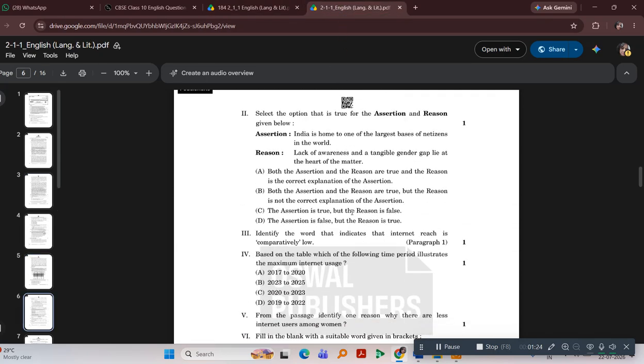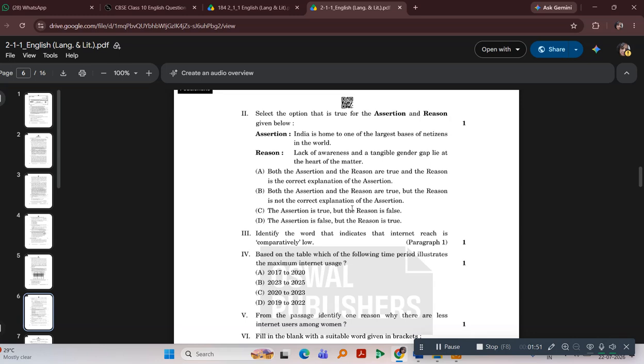The second question is: select the option that is true for assertion and reason given below. Assertion: India is a home to one of the largest bases of netizens in the world. Reason: lack of awareness and tangible gender gap lie at the heart of the matter. A, both the assertion and reason are true, and the reason is the correct explanation of assertion.